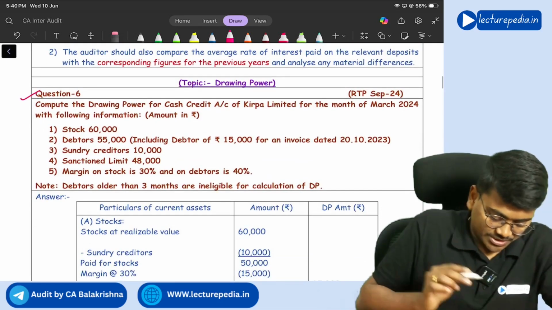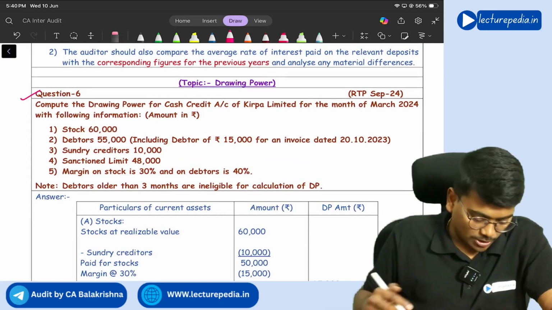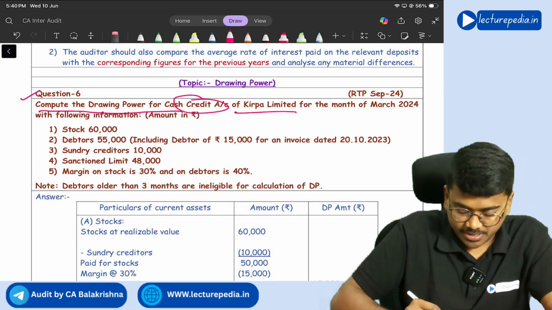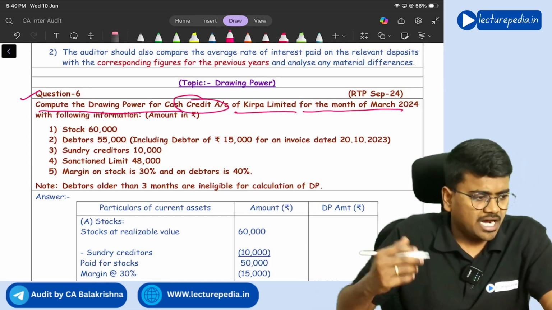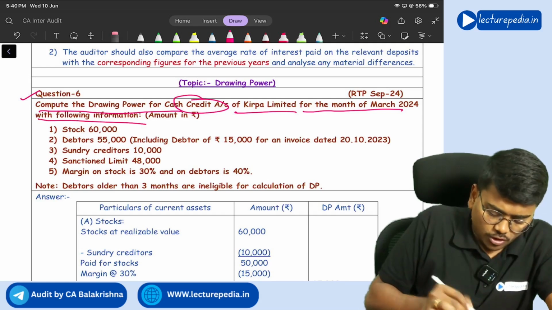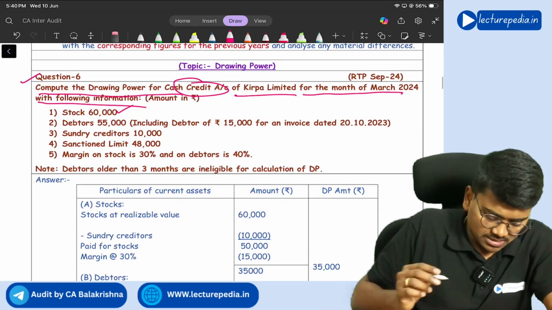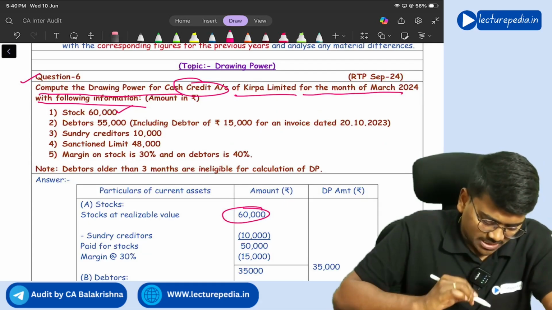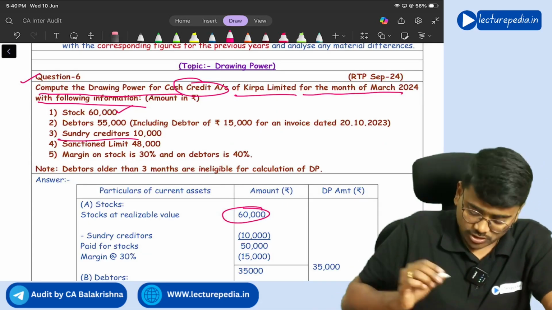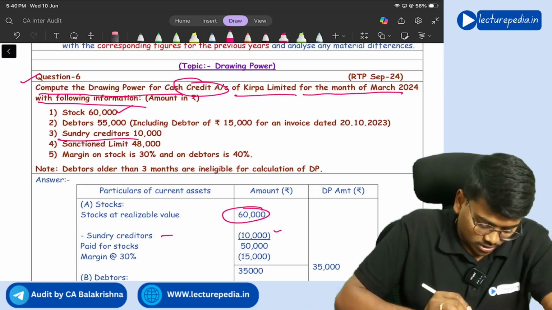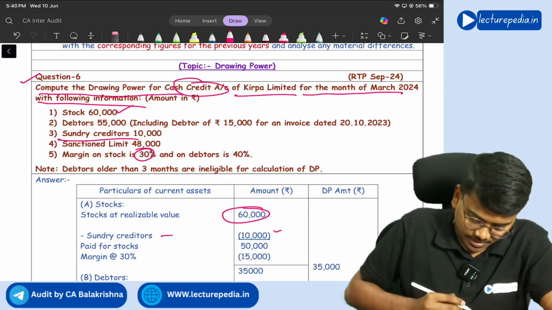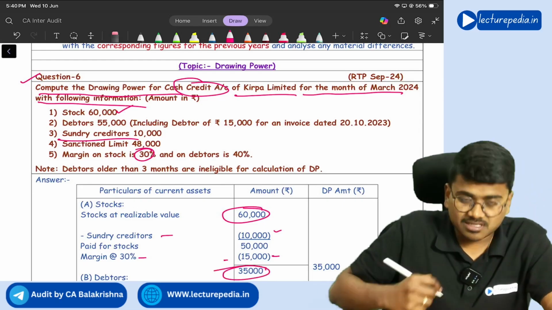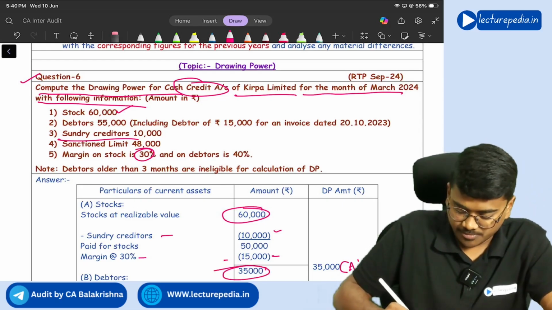Next, question number 6, again related to drawing power. Compute the drawing power for the cash credit account of Kripa Limited for the month of March 2024 with the following information. Stock is 60,000. Okay, you will keep stock as 60,000. And from the stock, you have to reduce sundry creditors. After that, margin 30% you have to reduce. So margin 30% means 15,000. It becomes 35,000. So this is A.